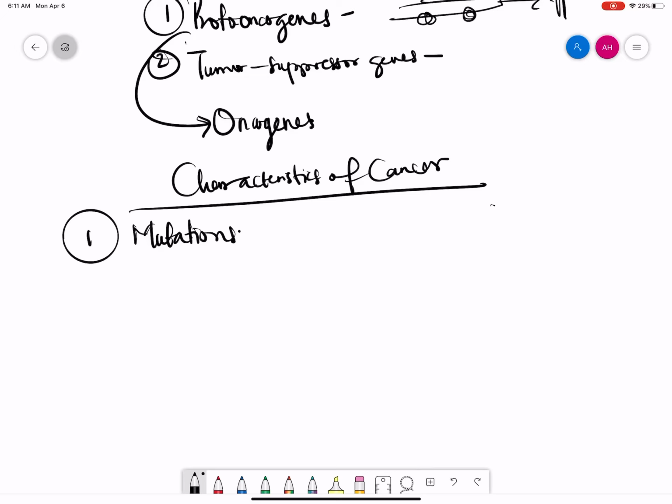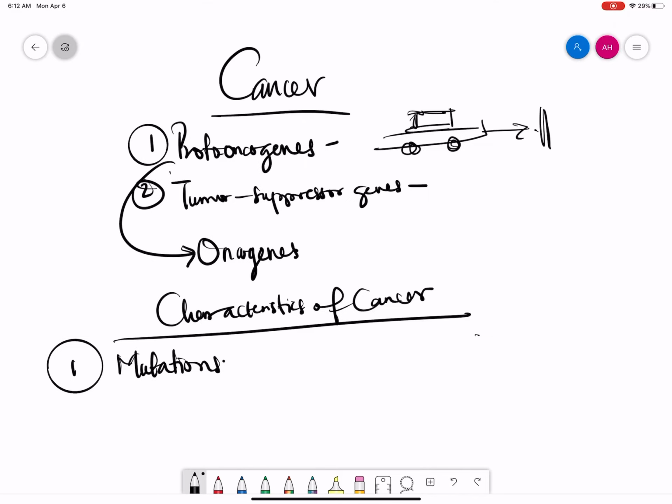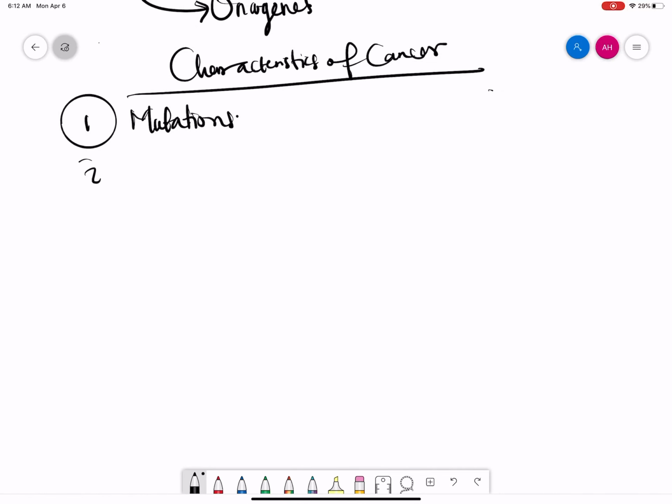Now, other characteristics of cancer include uncontrolled proliferation, which means these cells continue to divide endlessly.